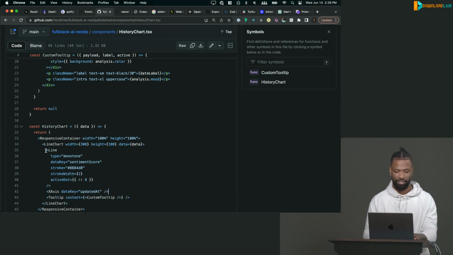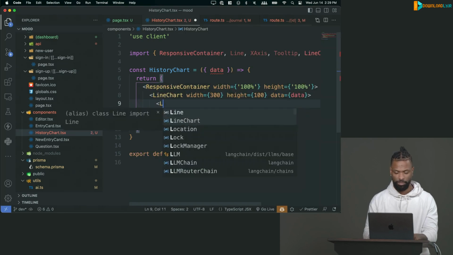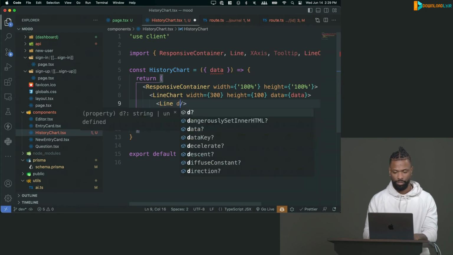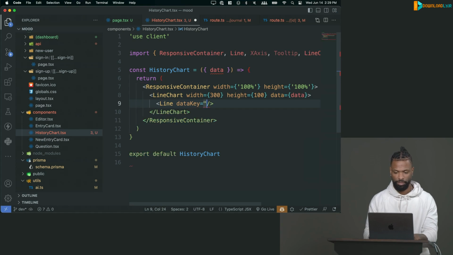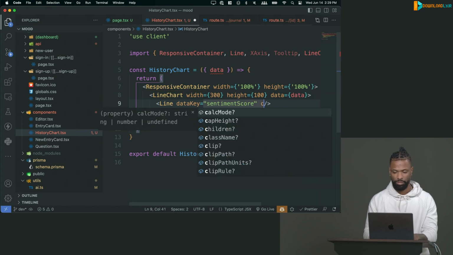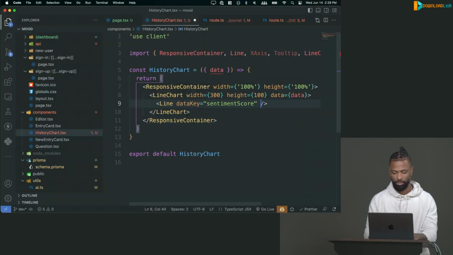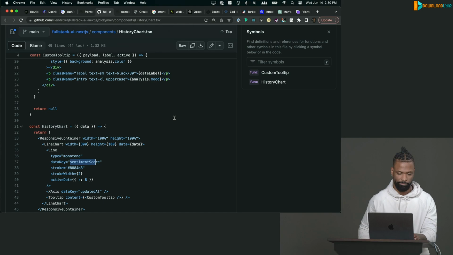So for instance, this line, the main line, we're going to say the data key for that is going to be called sentiment score. So look for an object on this array of data, and for each one of those, this is what's going to create the line, the points in the line. So let's do that. Not link, but line. And we can say data key is sentiment score, like that. Type, that's what I want. Monotone.